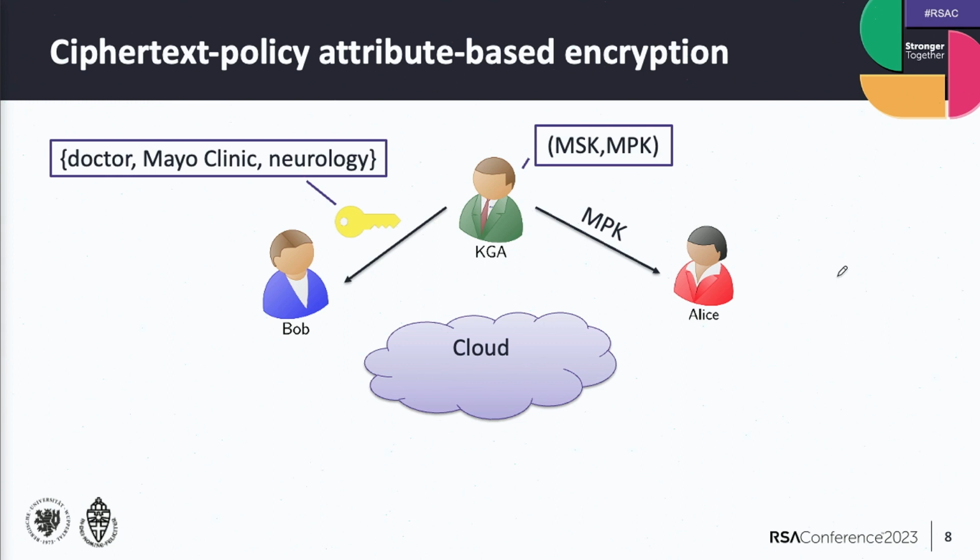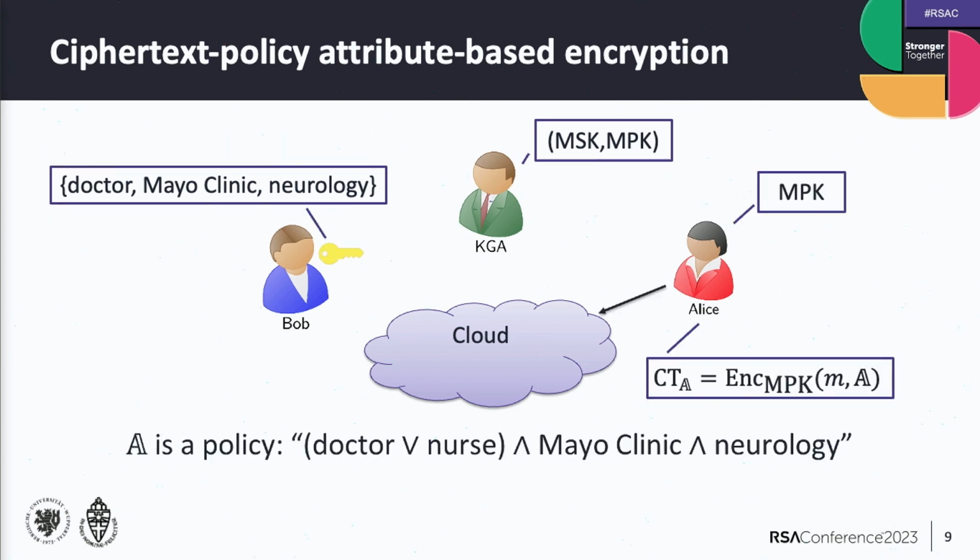On the other hand, we have Alice, and she might want to encrypt something, so she first downloads the master public key. Then she thinks: who do I want to share my data with? She can specify this in a policy. Suppose that she wants to share it with doctors or nurses at the Mayo Clinic in the neurology department. Then she can specify this in a Boolean formula and encrypt, using the master public key, the message that she wants to share with those people.